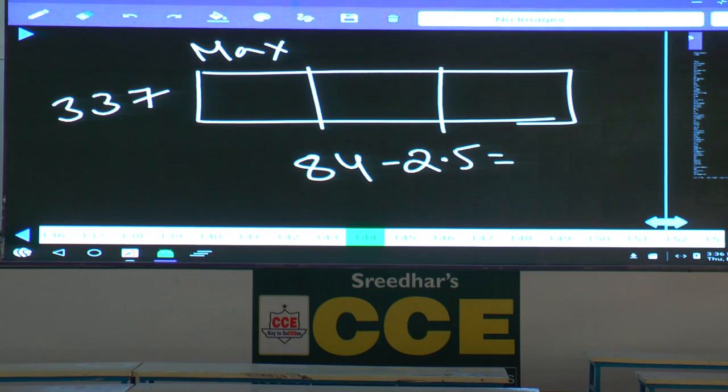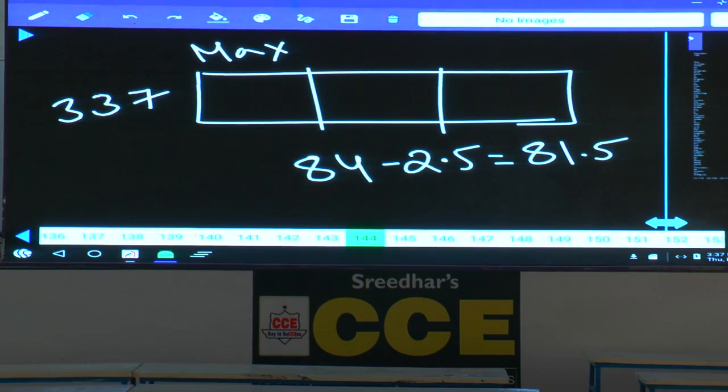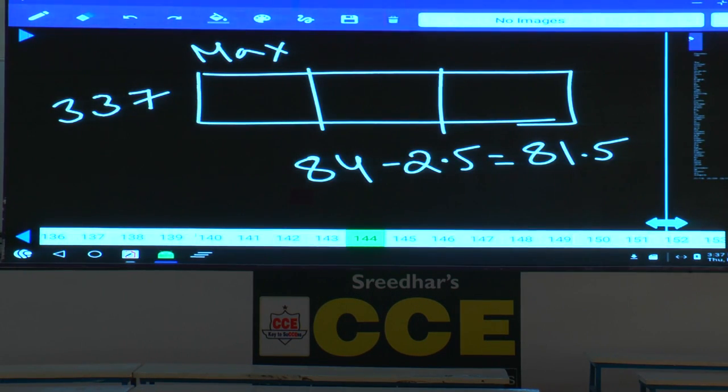Then what is the average for the remaining 34 members? 81.5. Okay, according to the average concept, can I take those 34 members as getting 81 and a half each? Yes or no? So they are all getting equal marks.